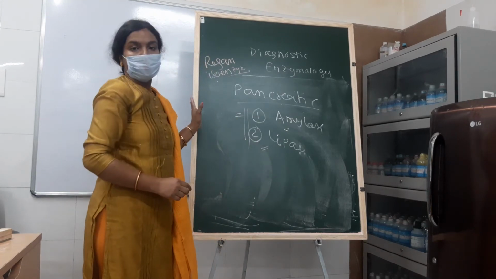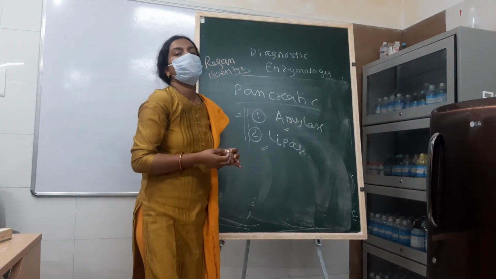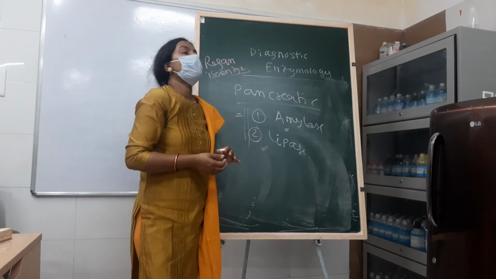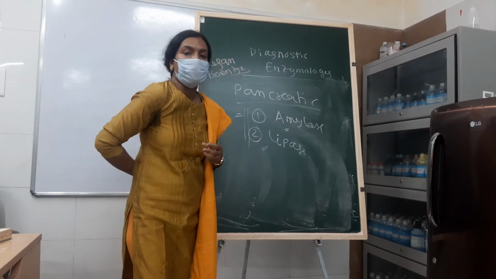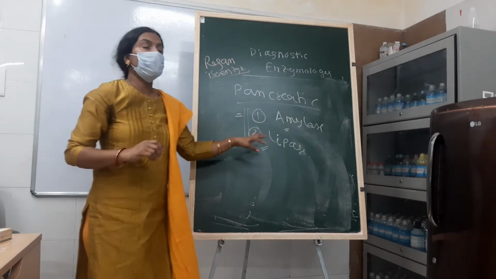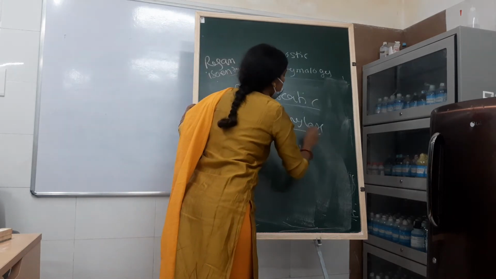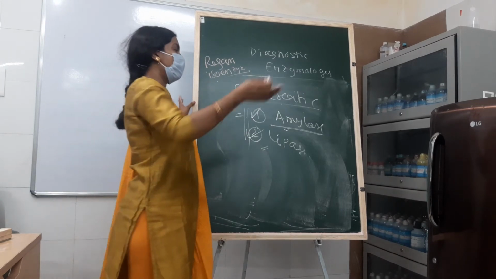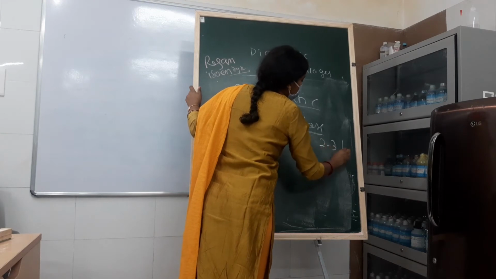Now, acute pancreatitis means there is inflammation of the pancreas. The most common cause of acute pancreatitis is alcohol. In an alcoholic patient, acute pancreatitis occurs, and the patient comes with severe abdominal pain, which increases on bending forward. So this is the typical pain of acute pancreatitis. And in acute pancreatitis, the enzymes amylase and lipase rise. But among these, the amylase rises very much. But the peculiarity is that it gets normalized within 2 to 3 days.